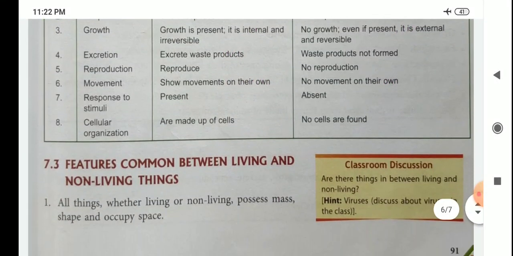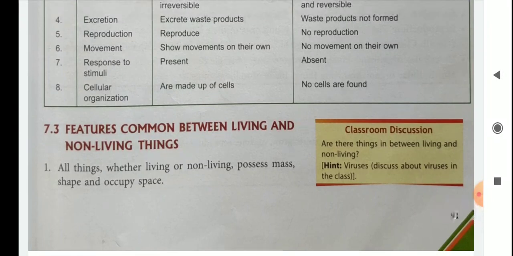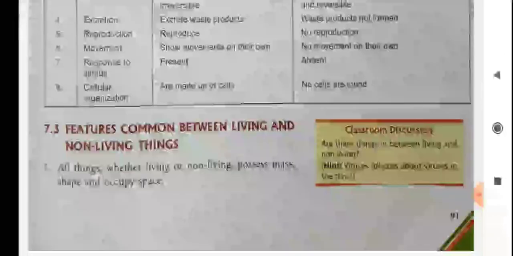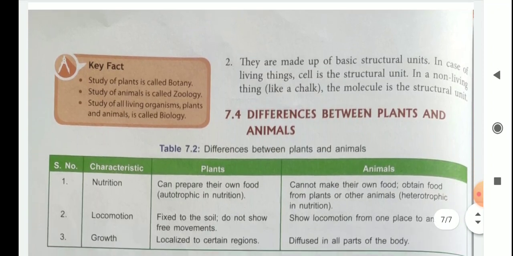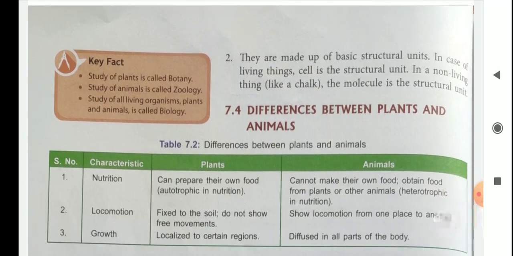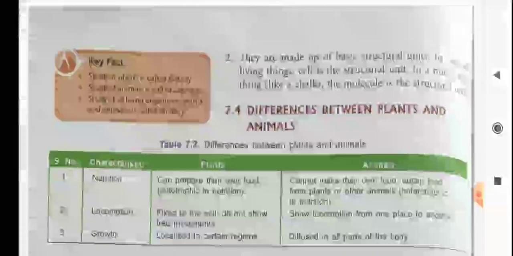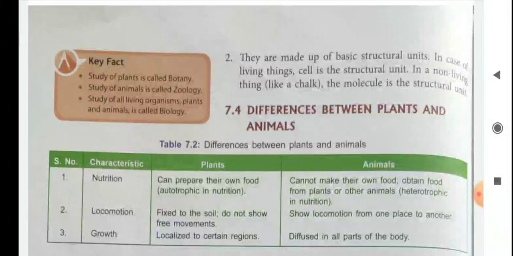Then features common between living and non-living things. First, all things, whether living or non-living, possess mass, shape and occupy space. Second, they are made up of basic structural units. In the case of living things, the cell is the structural unit. In non-living things, the molecule is the structural unit.